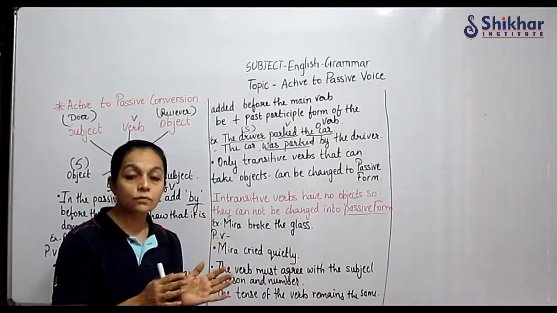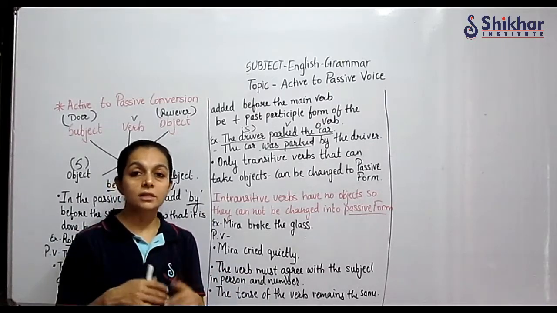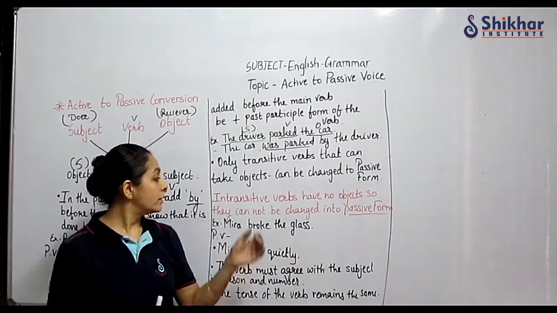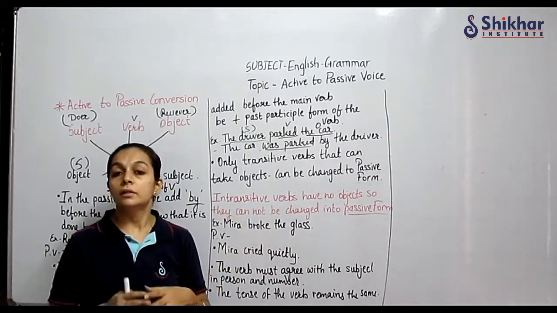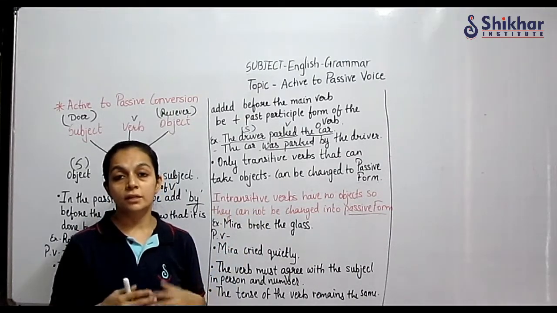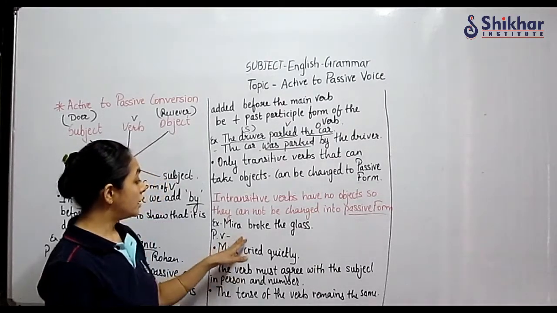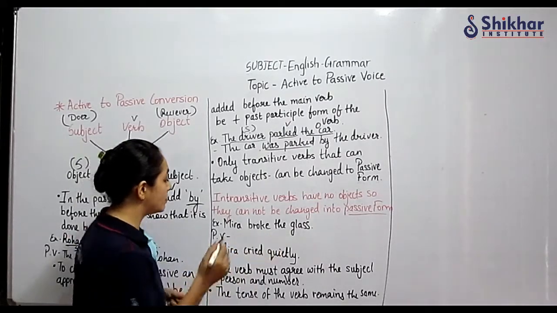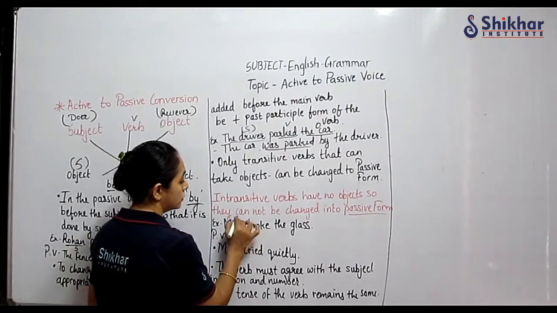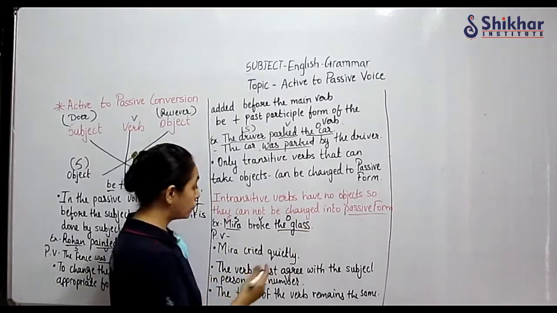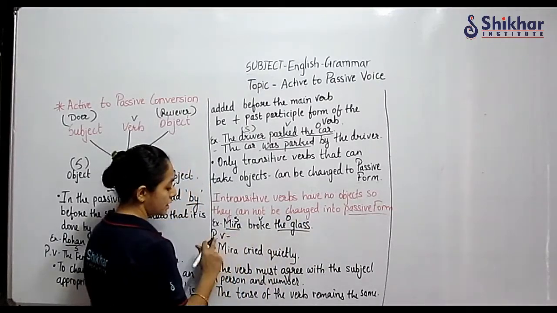So intransitive verbs have no objects and so they cannot be changed into passive form. The transitive verb has the object and that is why it can be changed into passive form, whereas the intransitive verb does not have the object and that is why it cannot be changed into passive form. How? Meera broke the glass. So here Meera is your subject, this is the verb and object. The object is given here. So we can change it to passive voice.